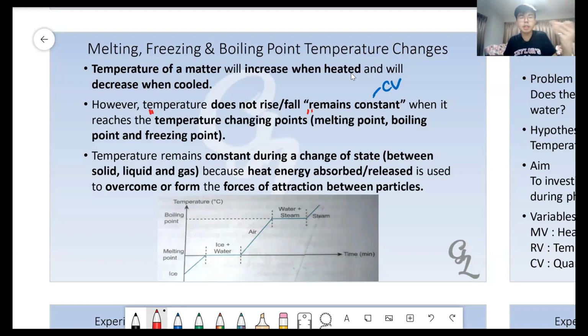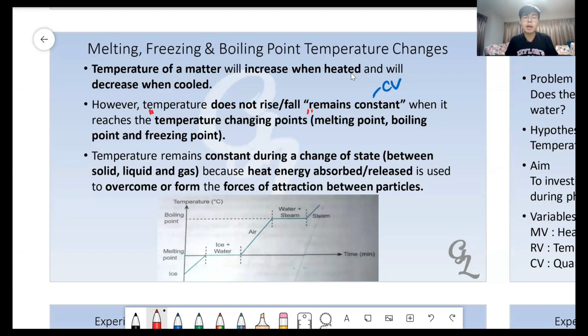If you're talking about water, then it's the melting point and boiling point of water. If you're talking about oil, then it's the melting point and boiling point of oil. If you're talking about kerosene, it's the melting point and boiling point of kerosene. Another one is the freezing point, but we must know that the melting point and freezing point are actually the same temperature.